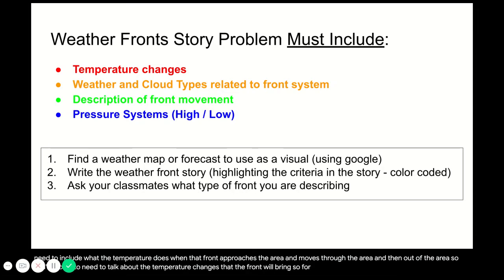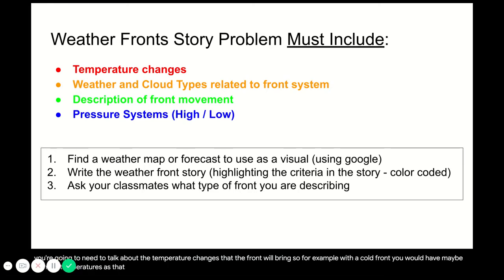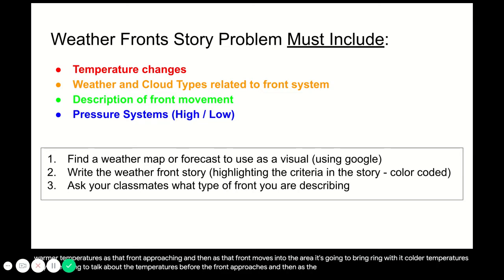So for example, with a cold front, you would have maybe warmer temperatures as that front's approaching. And then as that front moves into the area, it's going to bring with it colder temperatures. So you're going to talk about the temperatures before the front approaches and then as the front moves through.